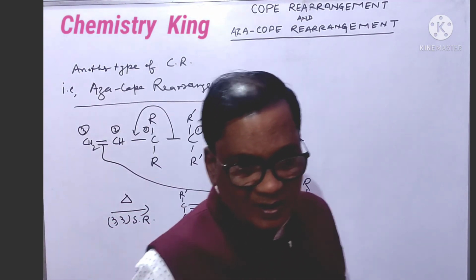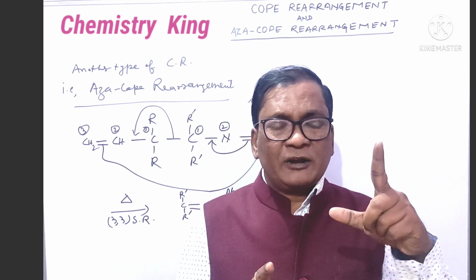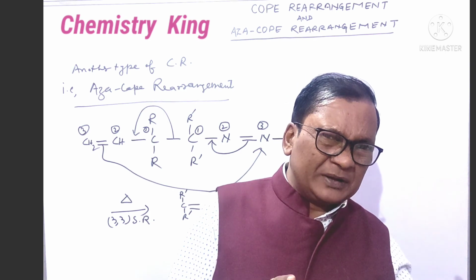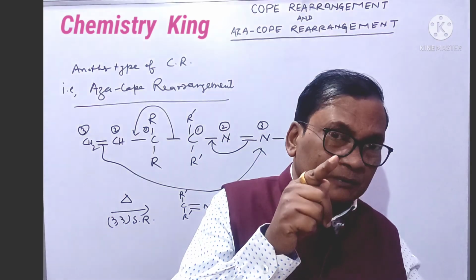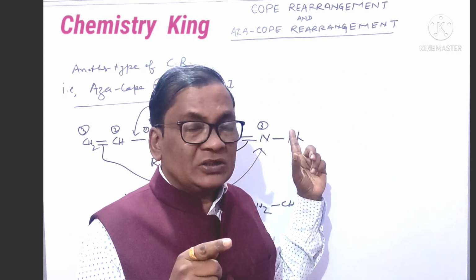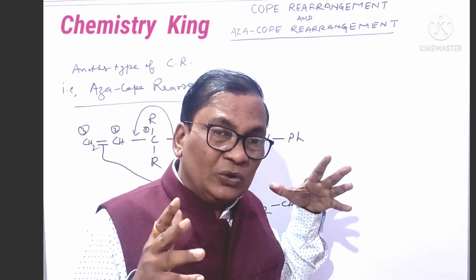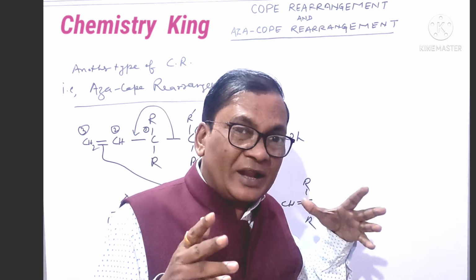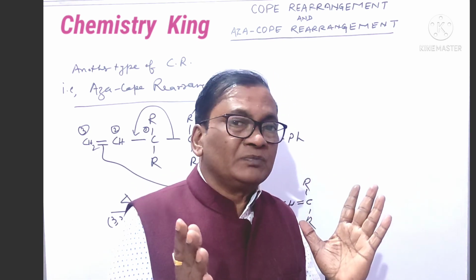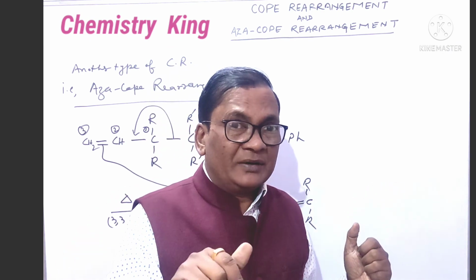Friends, at last, again I want to say that always remember Claisen rearrangement, that is 3,3 sigmatropic. Here also Cope rearrangement, it is also 3,3 sigmatropic. And as you remember Cope rearrangement, simultaneously you have to remember, and automatically you will remember aza Cope rearrangement.